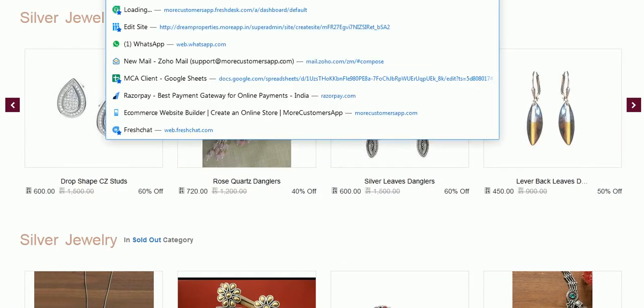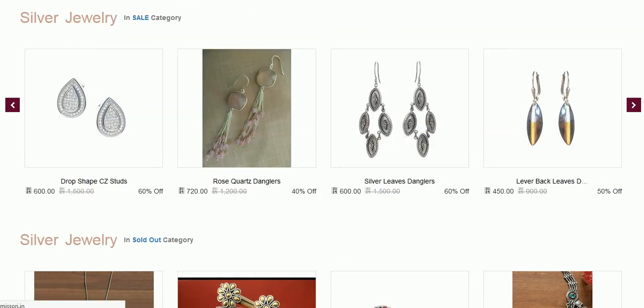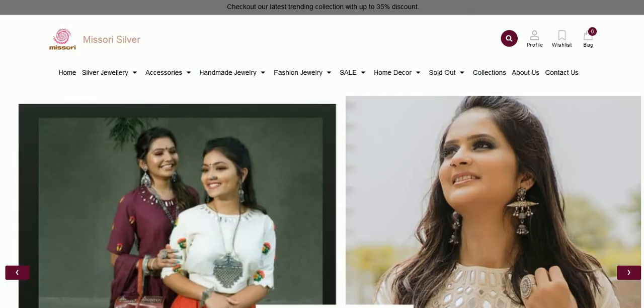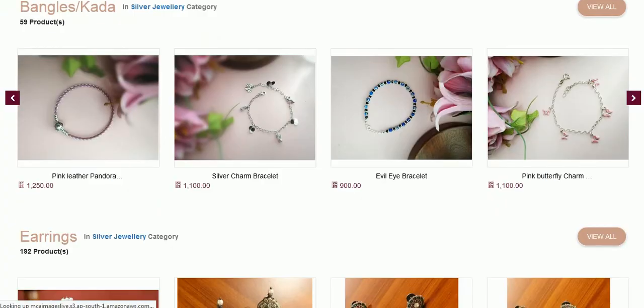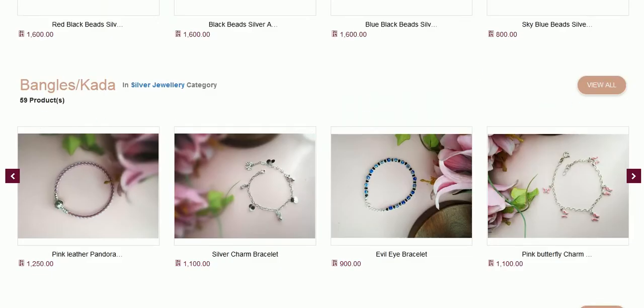I'll just go to this website. You can see here the website. So this website's name is missouri.in. You can see the website over here. They have mentioned all the details very properly, all the product details, the categories has been mentioned properly.